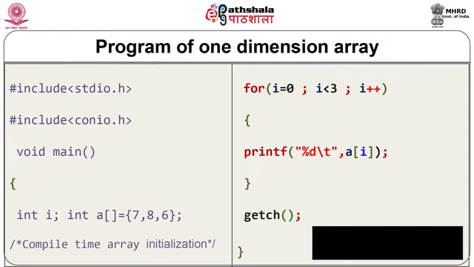So your maximum value will be 2. So 0, 1 and 2. So 3 values are printed or displayed on the screen of computer. So in this example we can see how to declare array, how to enter elements in array, and how to display values from the array.